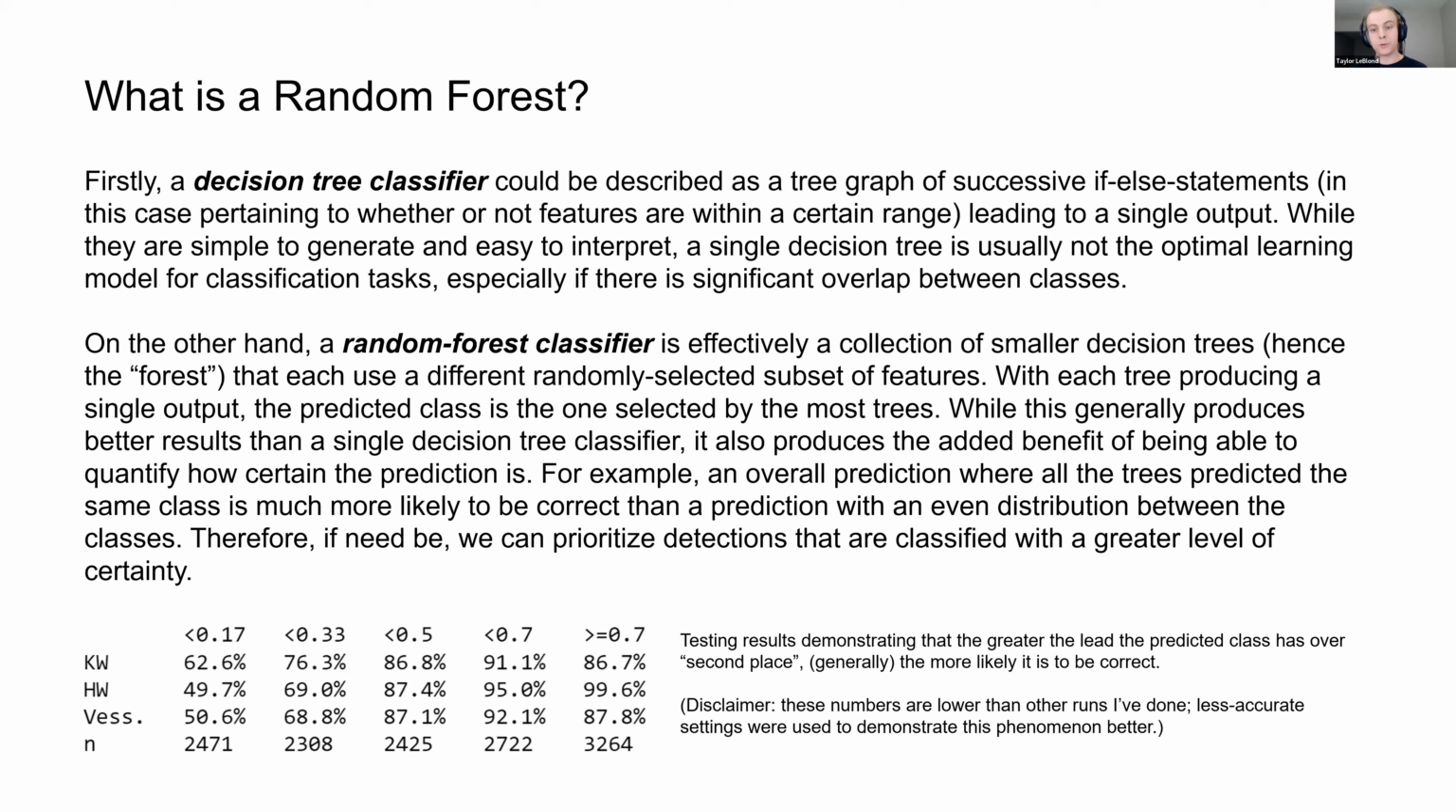But for example, an overall prediction where all the trees predicted the same class is much more likely to be correct than a prediction with an even distribution between the classes. Therefore, if need be, we can prioritize detections that are classified at a greater level of certainty.